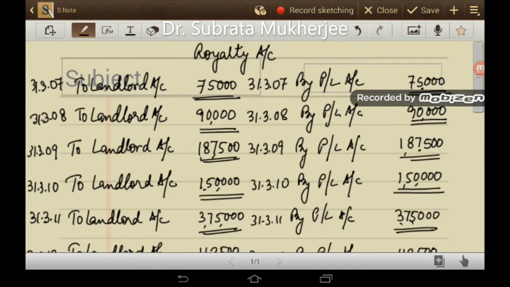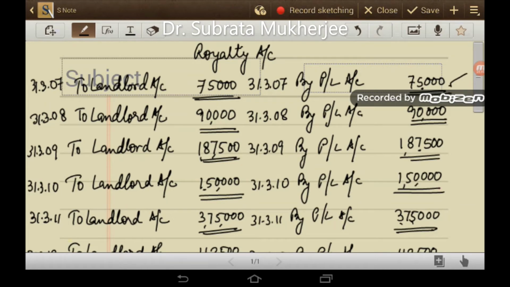So the first ledger is the royalty account. On 31st March 2007, royalty account debit to landlord 75,000. Now royalty account is a nominal account, so the balance in royalty account will be transferred to profit and loss account. So on year end 31st March 2007, the amount has been transferred to PL account 75,000.